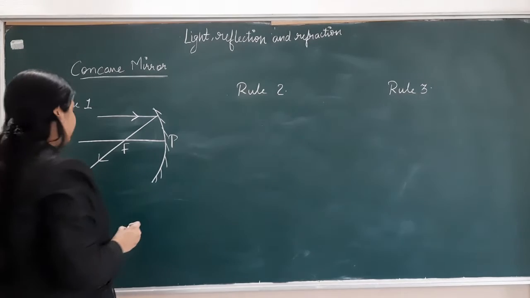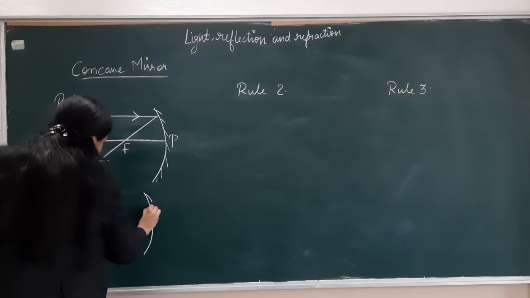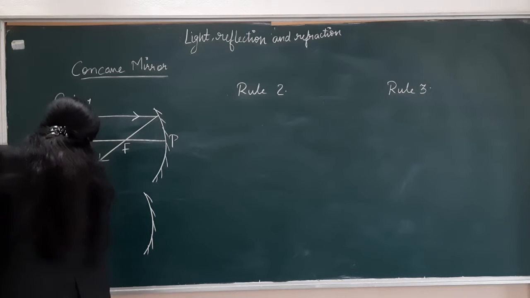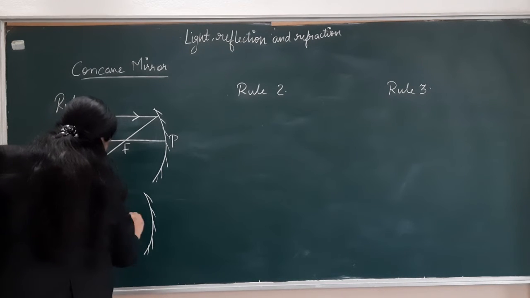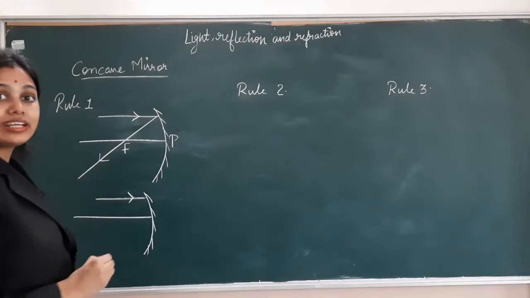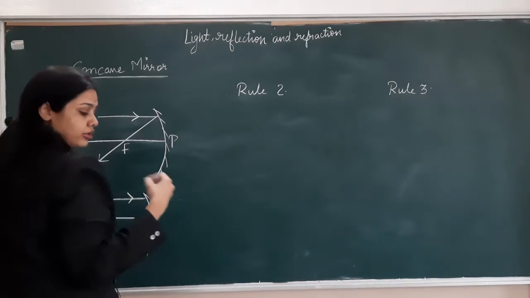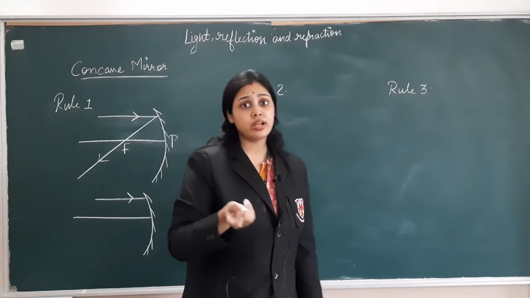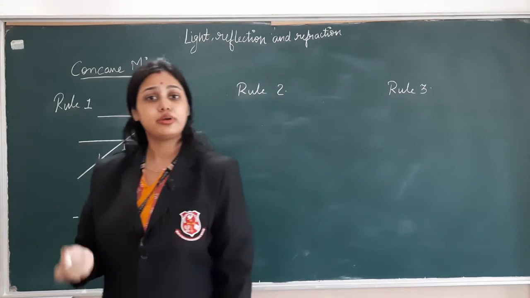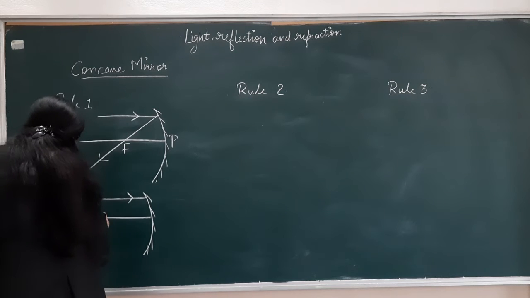And why does this happen? See, this is our concave mirror. Now suppose this is a parallel ray incident on this mirror. As I told you, if you want to draw a normal on a spherical mirror, you have to draw it from the center of curvature. So suppose this point C is the center of curvature.